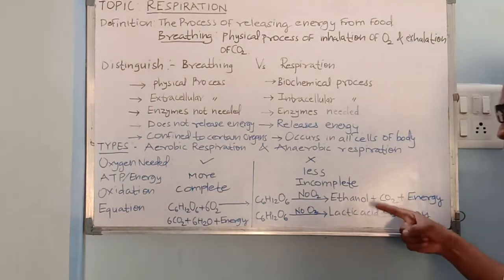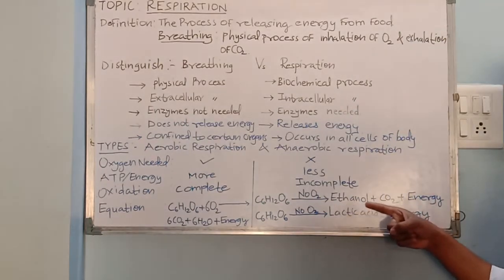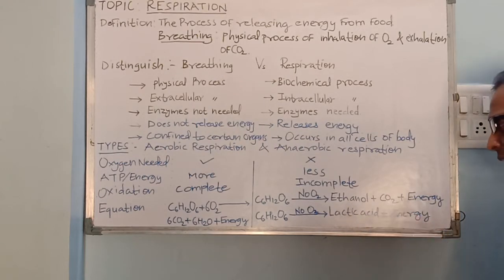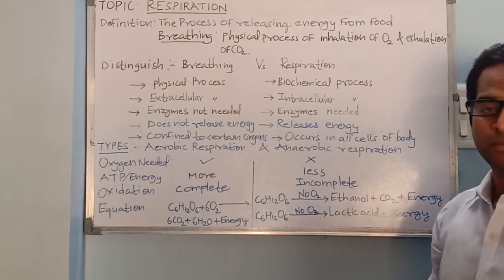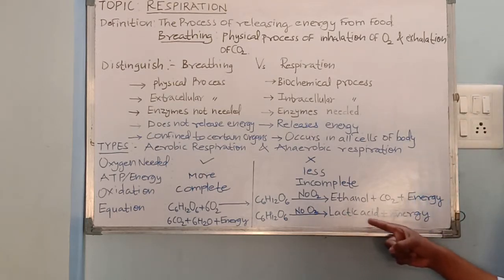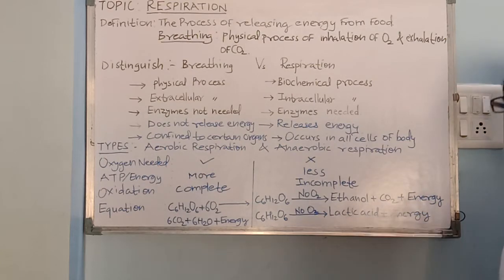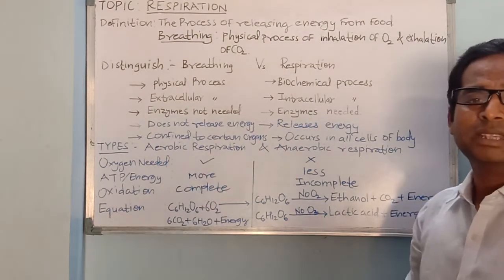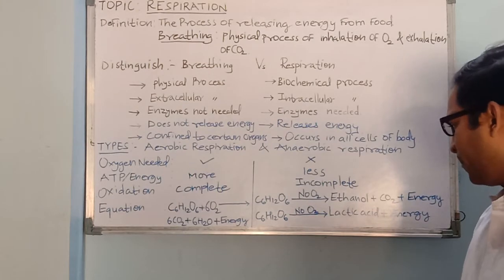The first end product formed here is ethanol or ethyl alcohol. Therefore, we can call it ethyl alcohol fermentation. And the second end product formed here is lactic acid. Therefore, we can call it lactic acid fermentation.